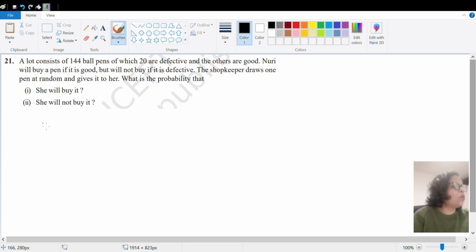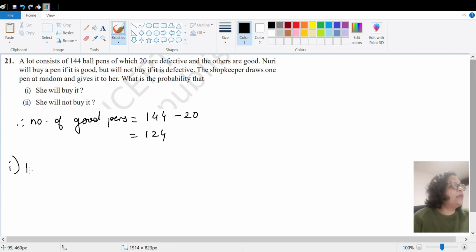Okay. So first thing that we have to do is total number of pens are 144. Okay. Out of which 20 are defective. Therefore, number of good pens will be total number of pens minus defective pens. So if you do this, it will come to 124. Good pens are 124. Okay. So first question, we have to find the probability of buying.